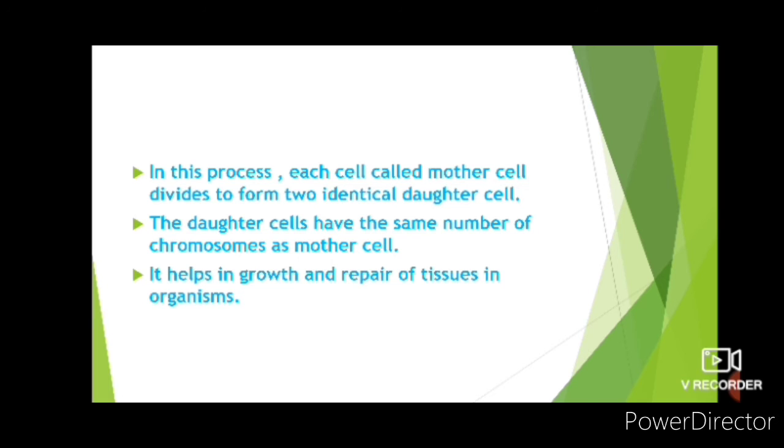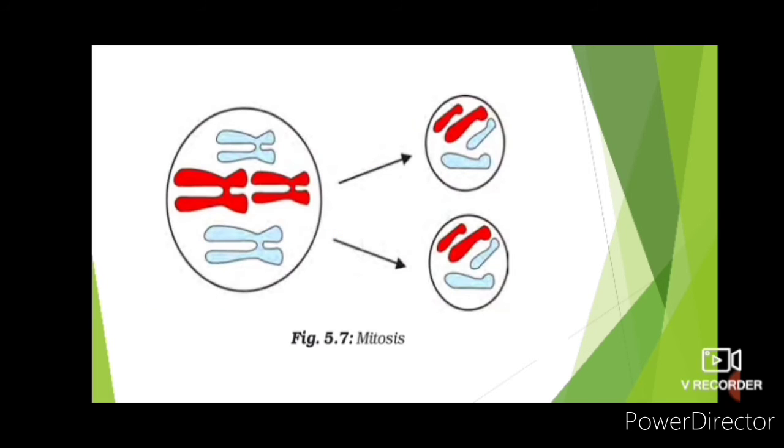That's it. So here is the image of the mitosis process. Here you can see that one mother cell is there and there are 4 chromosomes in it. When this cell divides, it divides into two identical cells. Here you can see the two identical cells, and they also have 4 chromosomes in each of them. So this is the mitosis process.